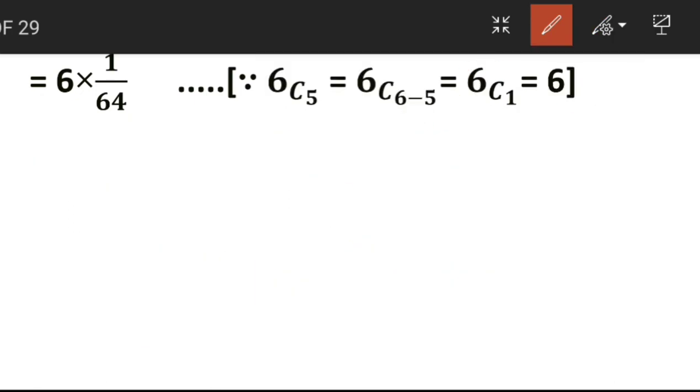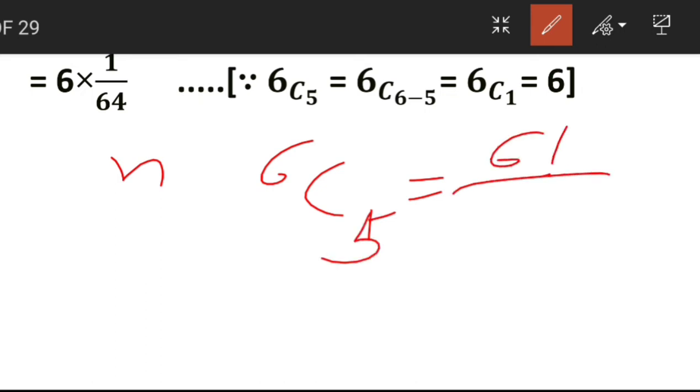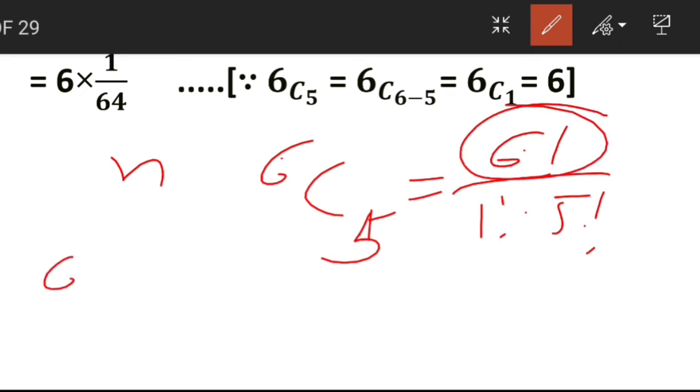Okay, or you can find it out by using 6 combination 5 is equal to 6 factorial upon 6 minus 5, that is 1 factorial into 5 factorial. See, you have to compare 6 factorial and 5 factorial. Which one is greater? 6 factorial is greater. So you have to convert 6 factorial in terms of 5 factorial.